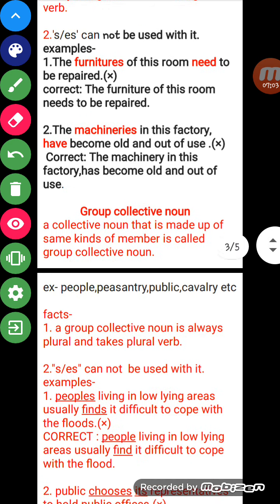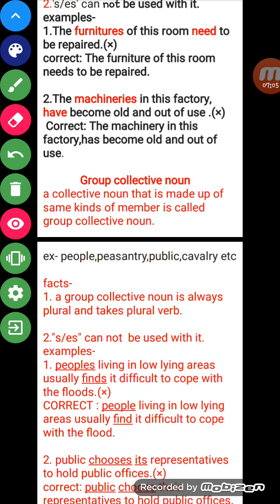So what are the examples? Why am I providing you examples? Because the point that I have discussed will become clearer from the given examples. Example: the furnitures of this room need to be repaired. So what about the word furniture here?